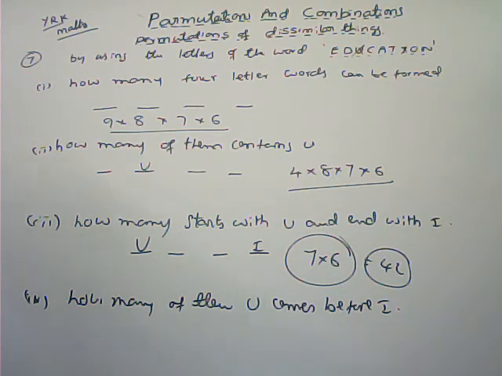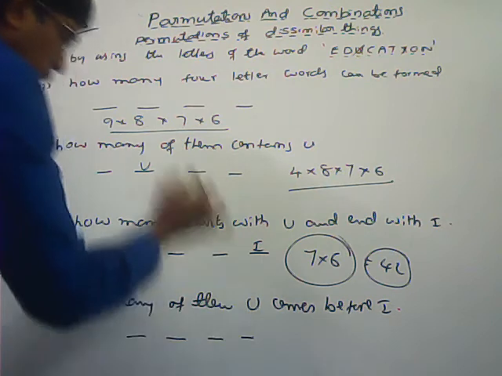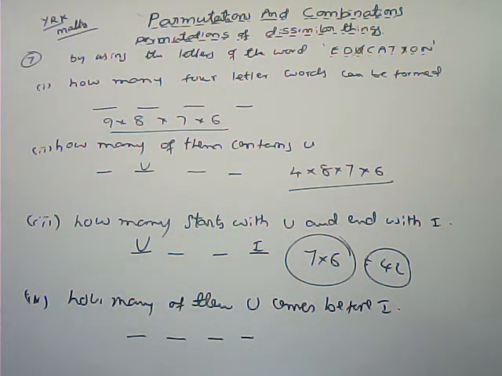Next, how many of them have U coming before I? In every arrangement, U comes before I. Here, 4 blank places are there. How many of them have U coming before I?